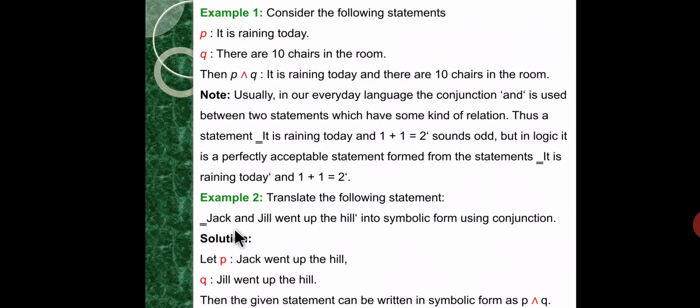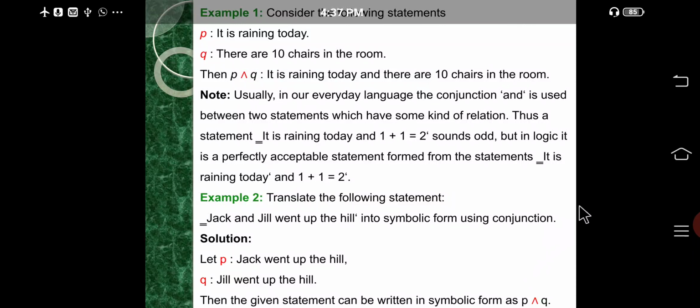One more example: translate the following compound statement, "Jack and Jill went up the hill", into symbolic form using conjunction. First we write the compound statement as atomic statements. Let P be the proposition "Jack went up the hill" and Q be the proposition "Jill went up the hill". Then the given statement can be written in symbolic form as P and Q.